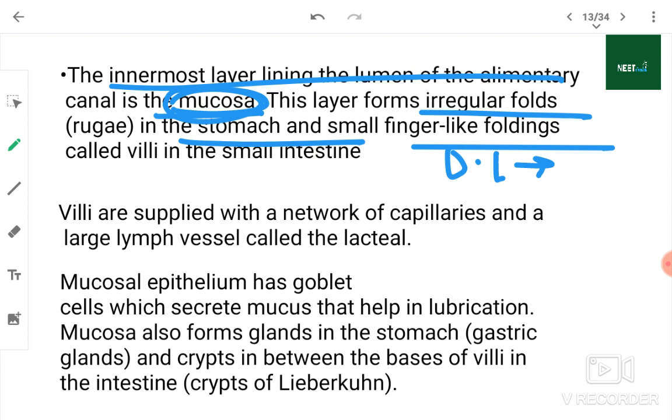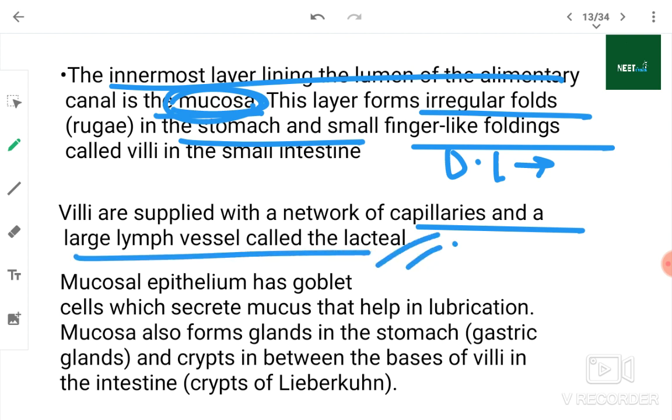Villi are supplied with a network of capillaries and large lymph vessels called lacteals.